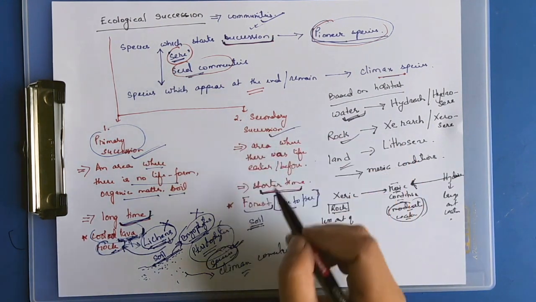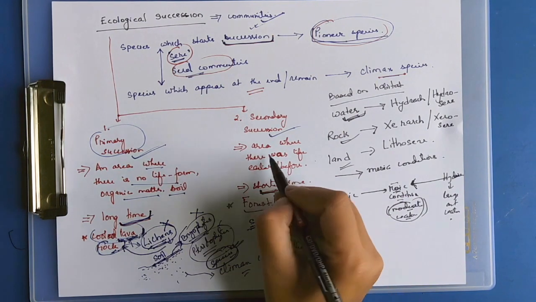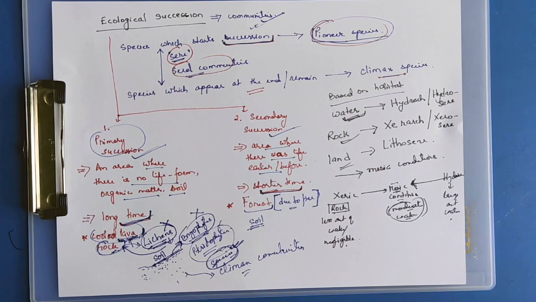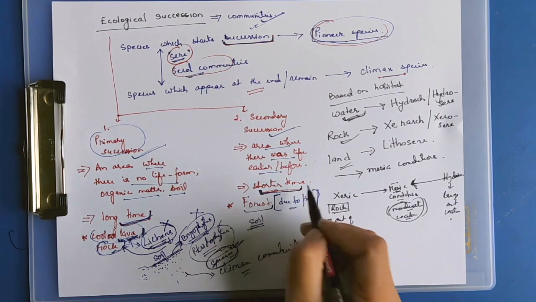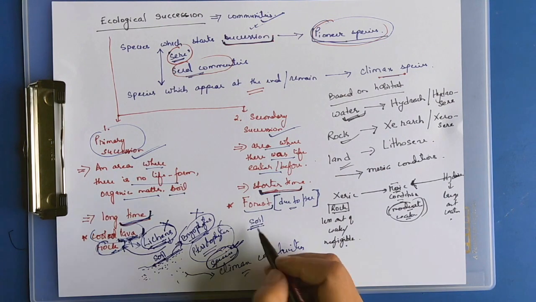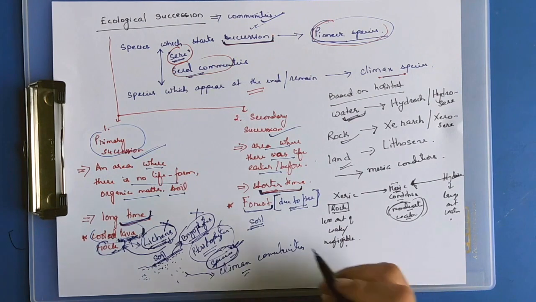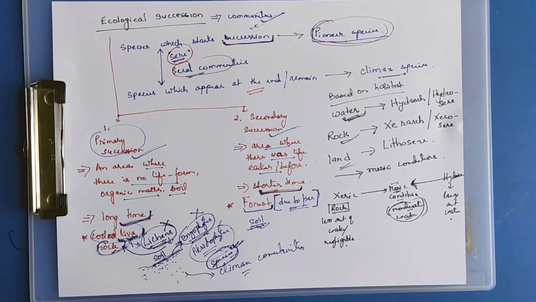Secondary succession is the succession that takes place in an area where there was life before, but it was destroyed due to some natural calamities. This type takes a shorter period of time. An example would be a forest which is destroyed due to fire.